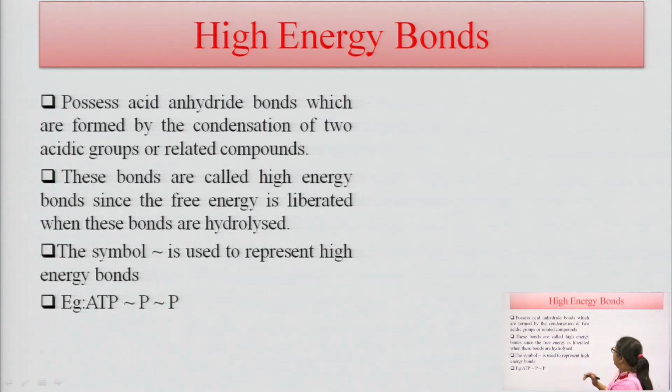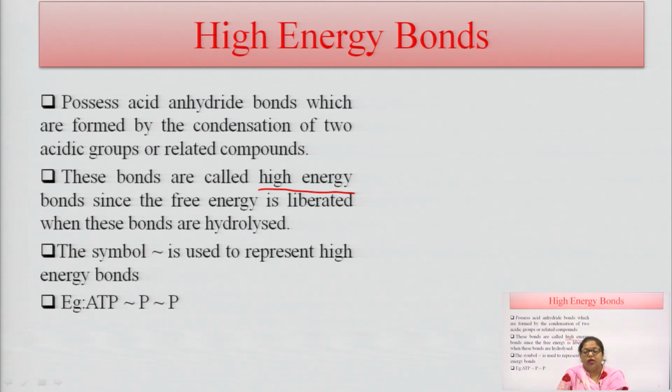These bonds are called high energy bonds because free energy is liberated when these bonds are hydrolyzed. These bonds hold energy in their structure, and when they are hydrolyzed, free energy is liberated in these reactions, with the formation of high energy, more than 7 calories per mole.